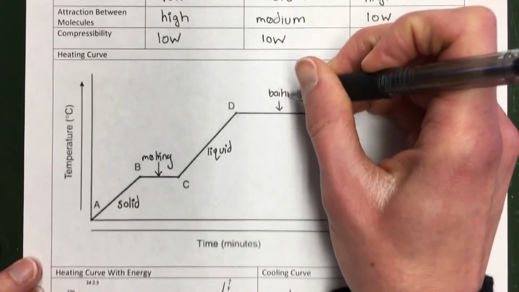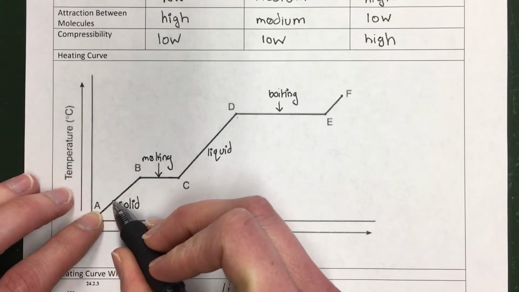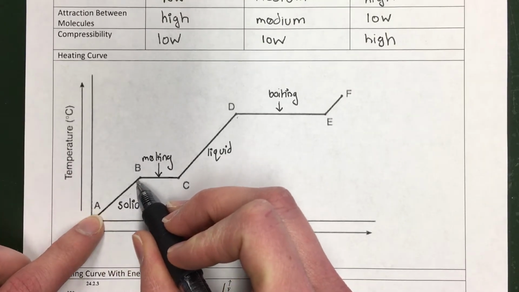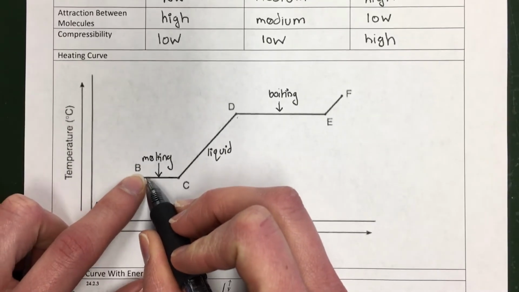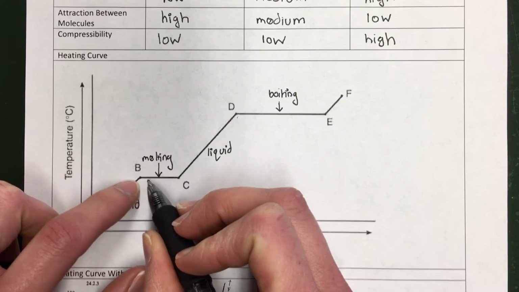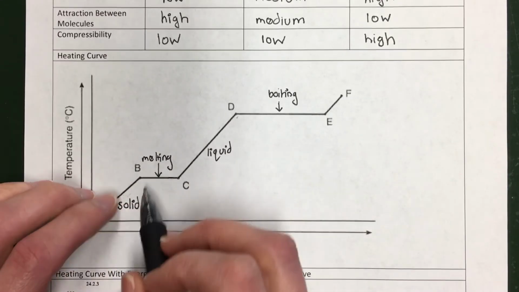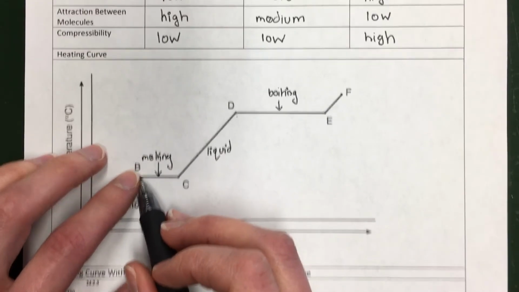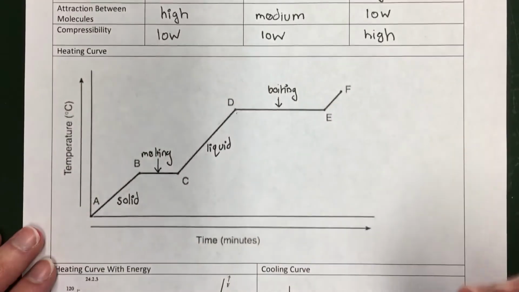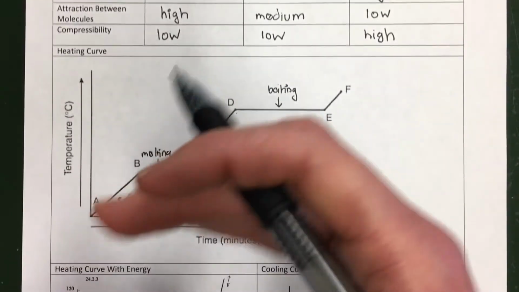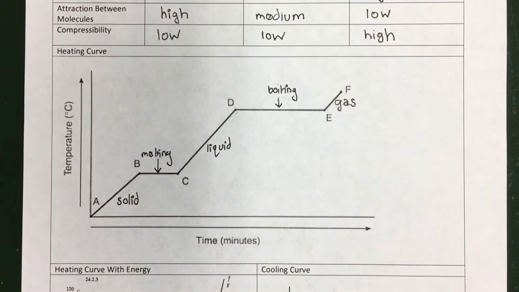And what's going on with this graph is that the energy in these sections that are going up is raising the temperature of the substance. But when it's changing phase, all of the energy is being used to change that solid into a liquid. So the temperature isn't increasing. Energy is still going in, but the energy is going into turning the ice to water, or turning the water into water vapor. Okay, and then if we contained all the water vapor and kept heating it up, we could get the gas to heat up as well.